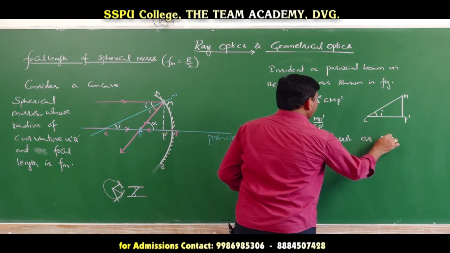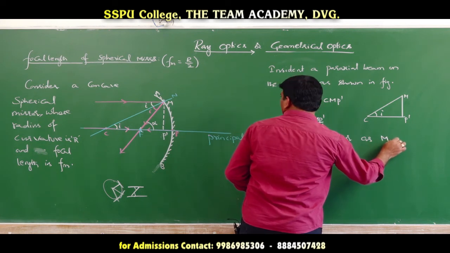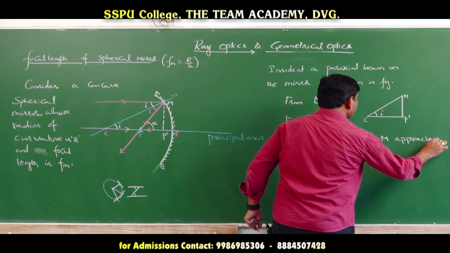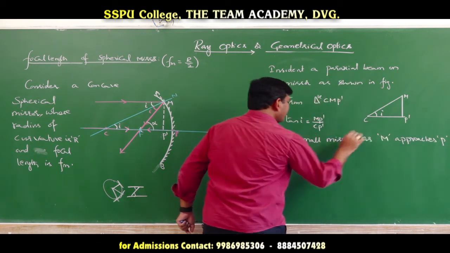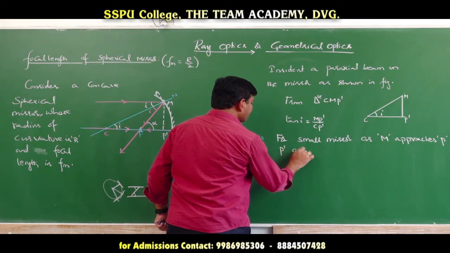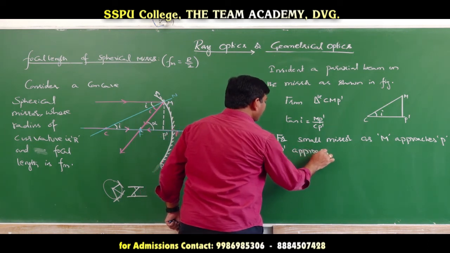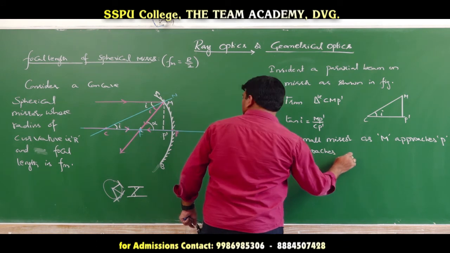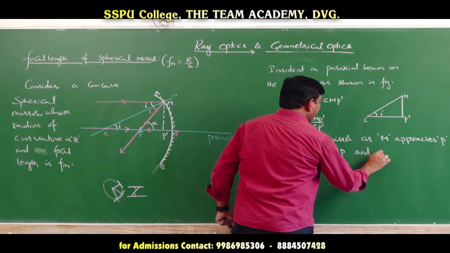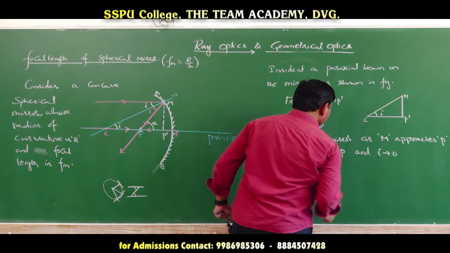Now, for small mirrors, as M approaches P, P dash approaches P, and I tends to 0.